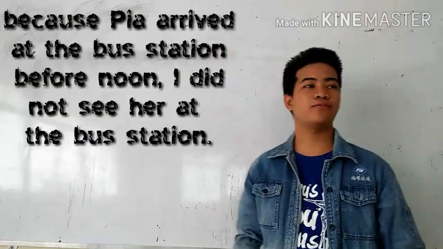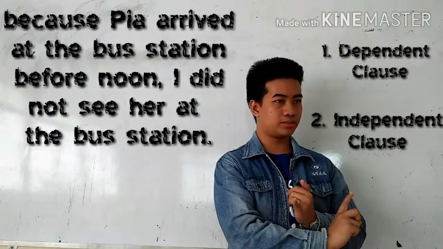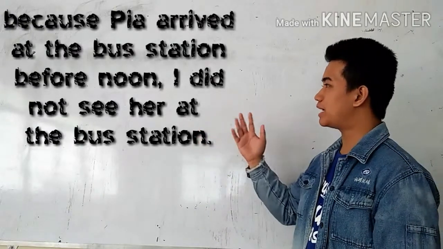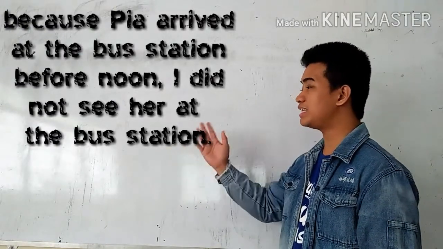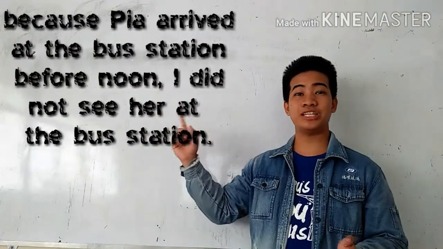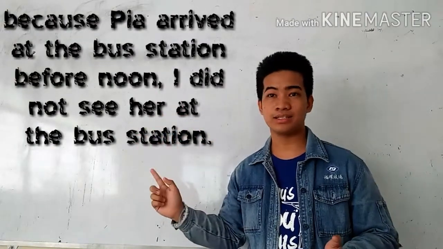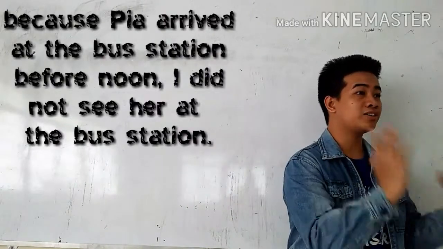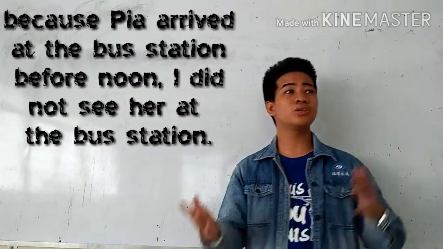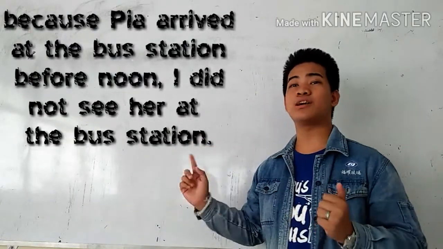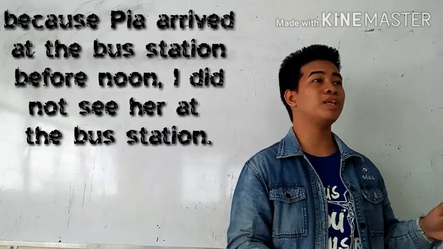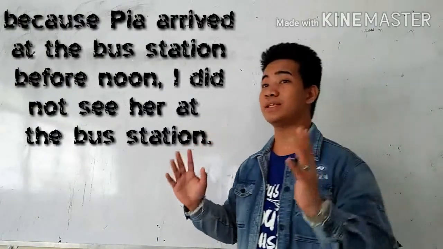In this example, it follows the pattern dependent clause followed by independent clause. Because Pia arrived at the bus station before me, I did not see her at the bus station. As you've noticed, there is a subordinating conjunction at the beginning of the sentence, so there's already a clue here that the first clause is a dependent clause. So we really need to use the comma, because that's the rule. We really need to use the comma if the dependent clause comes before the independent clause.